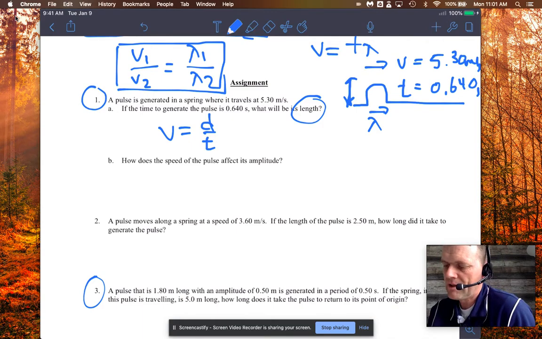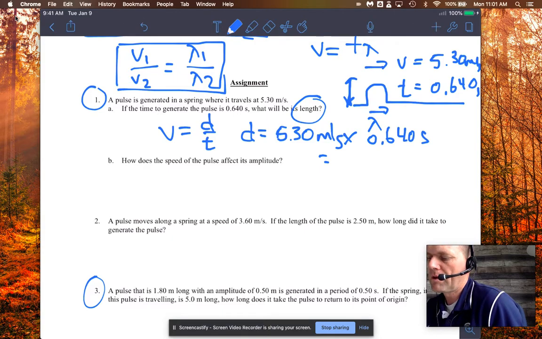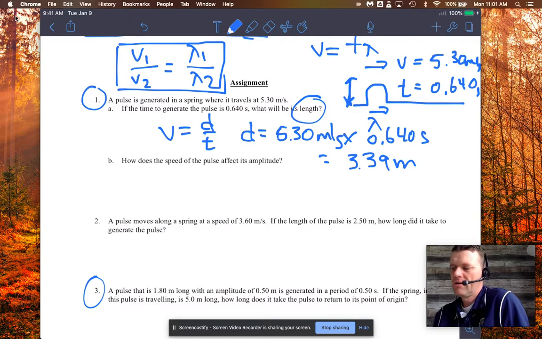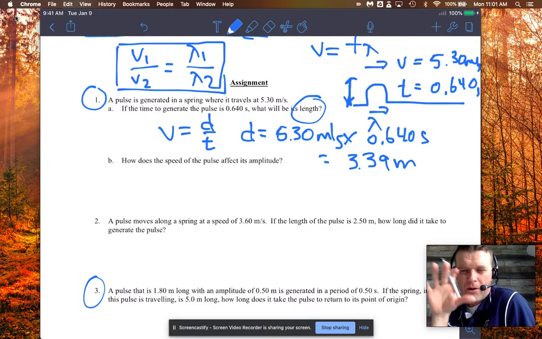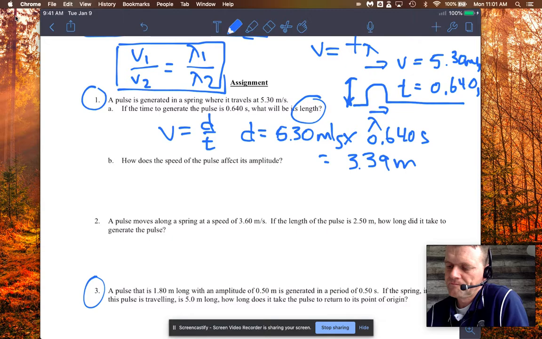So very simply then, I would just take my velocity, which is 5.3 meters per second, and I would multiply that by the time of 0.64 seconds. Okay, so that gives me 3.39 meters. And that would be the distance that the pulse would have, or that's how long the pulse is basically, because that would be the shape that would just move down the spring.